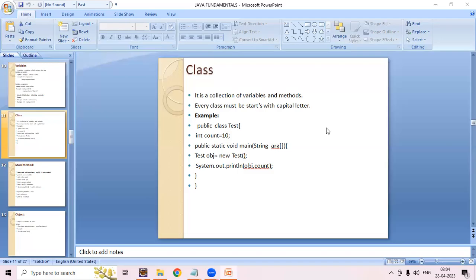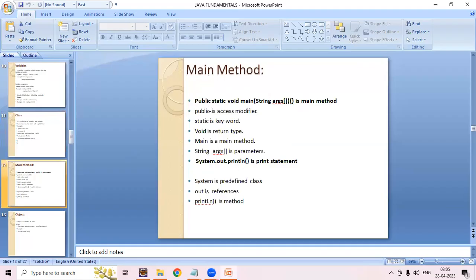Inside that class we have a main method, that is public static void main string args. Public is an access modifier. Static is a keyword. Void is a return type. Main is the main method. String and args are parameters.